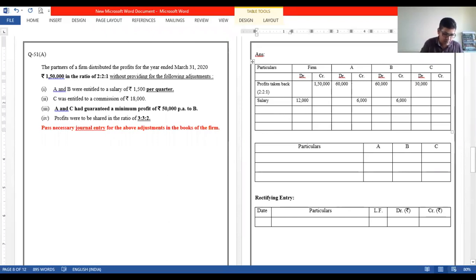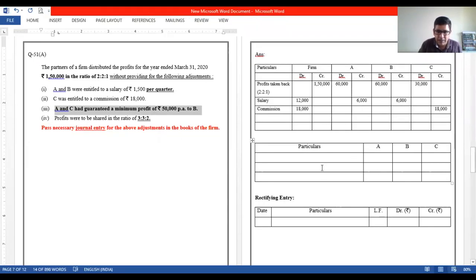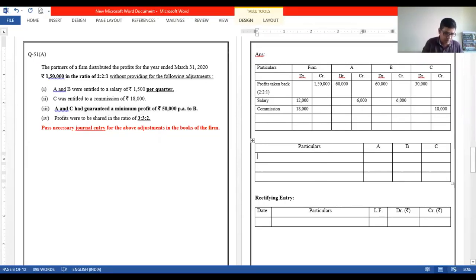Next is commission, right? Commission to C. Amount is 18,000. So let us give a credit to C over here, 18,000. Finally, now it's a distribution of profit again, and that's a guarantee of profit. We can't work out directly over here. So let us show the distribution of the profit. Profit distributed in the ratio of, what is the actual ratio? 3:2.